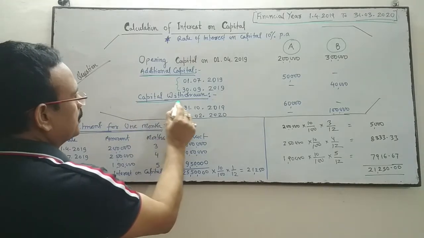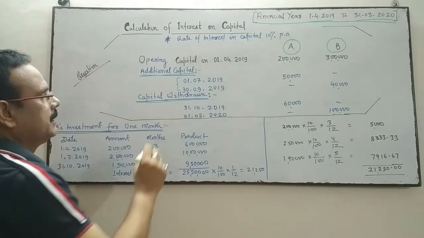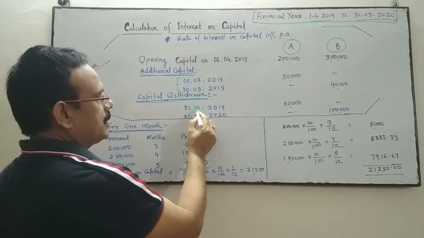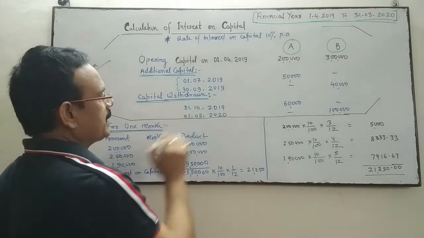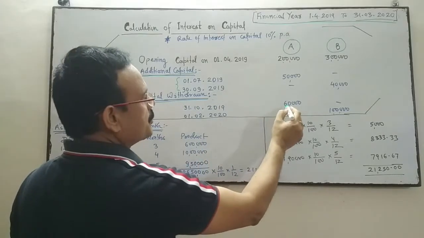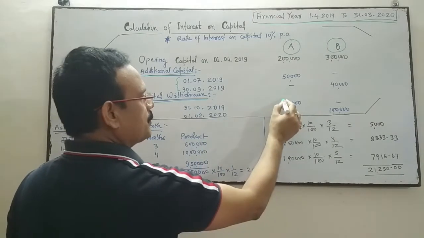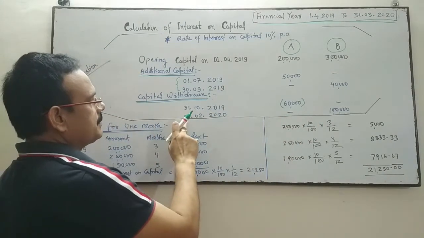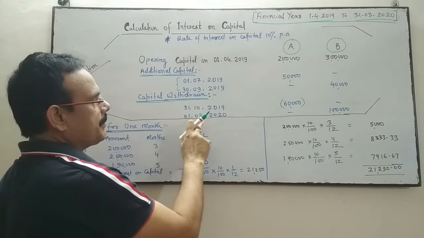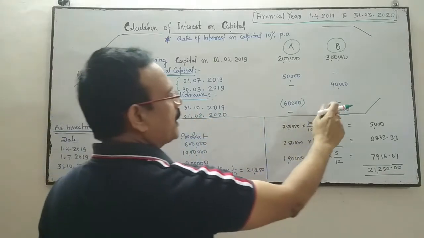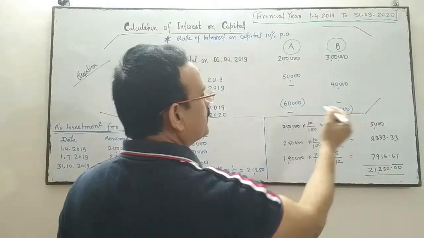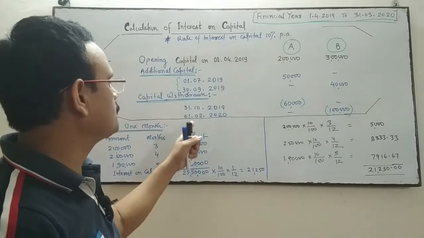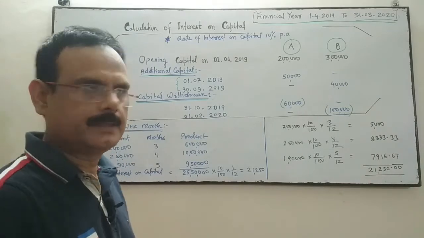Capital withdrawn means capital reduction. Capital withdrawn by the partners: on 31st October 2019, A has withdrawn 60,000 from the partnership firm, whereas B has withdrawn 1 lakh on 1st February 2020.